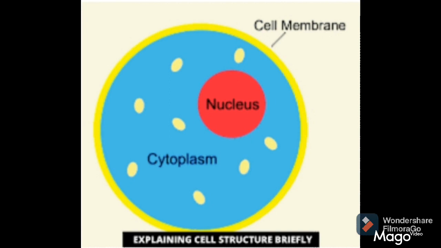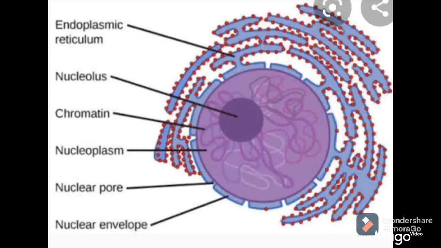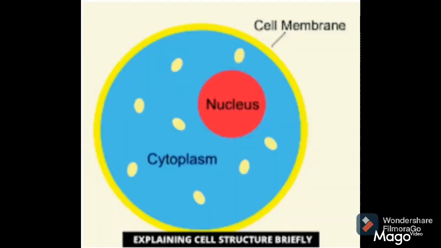It is a site for biosynthesis of proteins, fatty acids, and nucleotides. And cell organelles are embedded in the cytoplasm. So students, we have discussed nucleus, the structure of nucleus, and what the functions of nucleus are. Also we have discussed cytoplasm and what the functions of cytoplasm are. I hope you got all points.